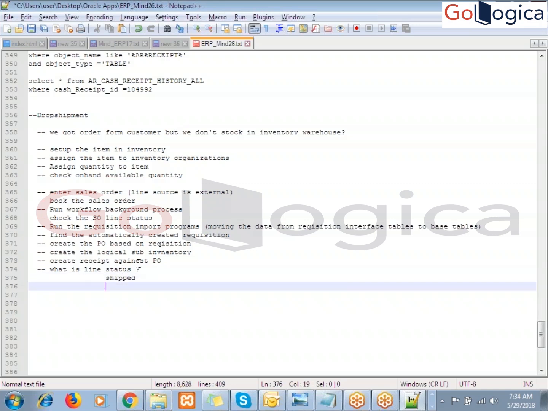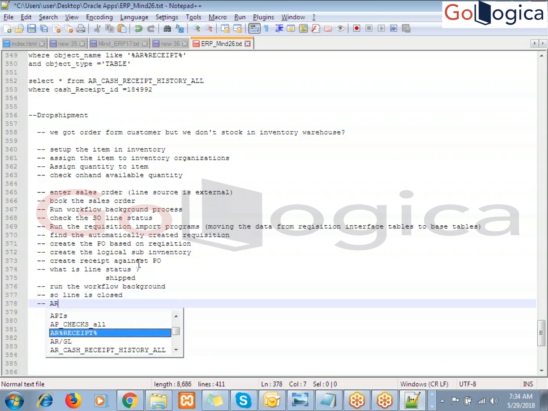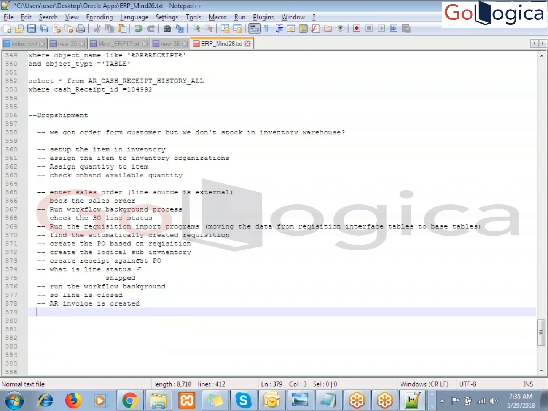Once it is shipped, then what we have to do in the O2C process? Run the workflow background process. Okay, the SO line is closed, and the AR invoice is created. Once the AR invoice is created, we can receive the payment.